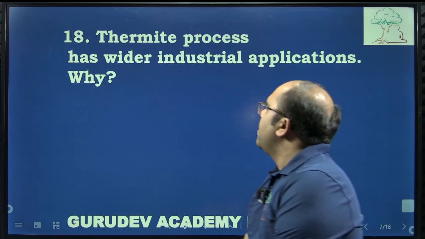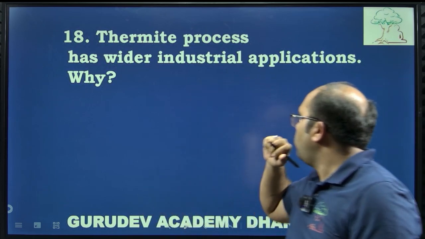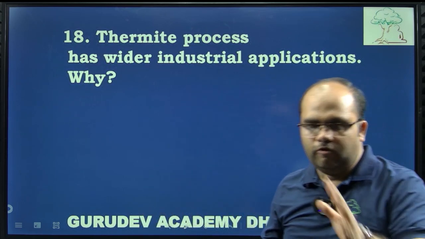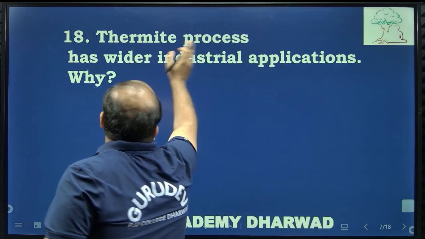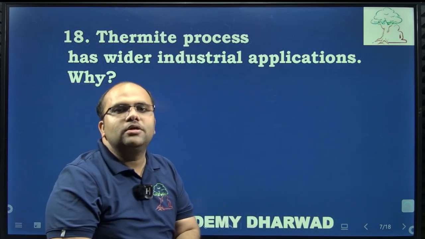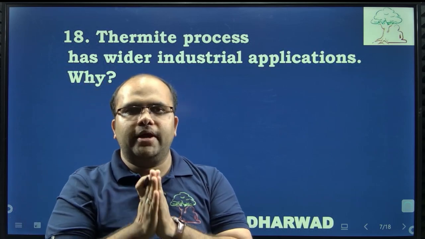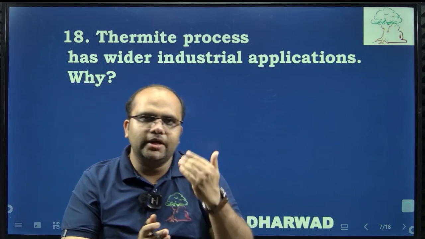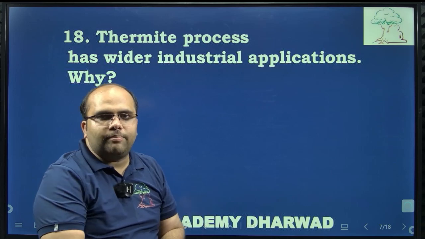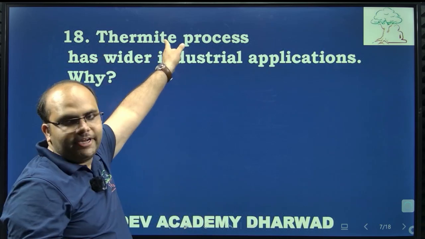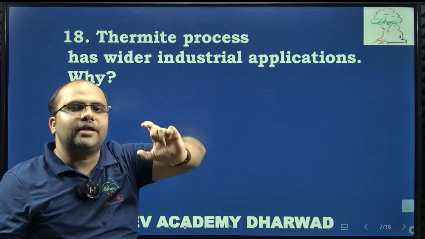Next question. Thermite process has wider industrial application. Why? This thermite process is nothing but the highest metal atoms are going to combine together. Highest metal atoms which are having the capacity to withstand the high temperature. So they have to withstand high temperature. Thermite, the word itself indicates therm, that is temperature.